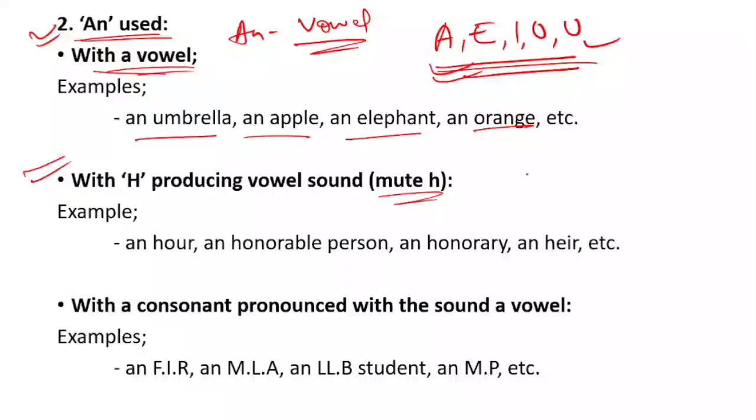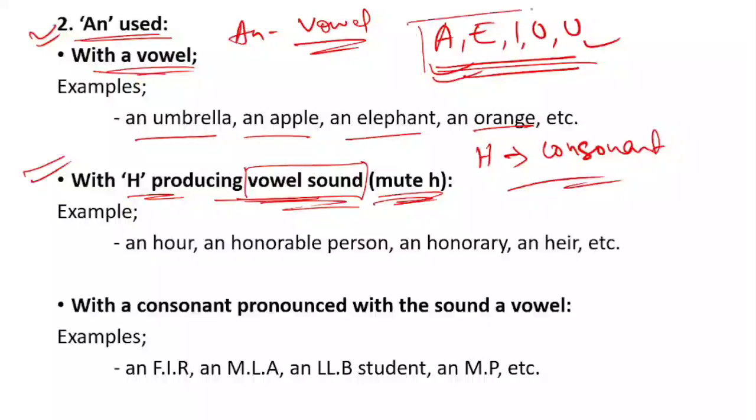The word will start with an H, but the H will be silent, and that particular word will give the sound of a vowel. आप समझ रहे होंगे कि एच से ही शुरू होगा वो वर्ड, बट एच जो साइलेंट रहेगा, और एच साइलेंट होके वोवेल साउंड देगा। वोवेल साउंड क्यों देगा? बिकॉज वी नो दैट एच इज ए कॉन्सोनेंट। Here you see there are only 5 letters in vowels, and H is not part of the vowels, H is a consonant.